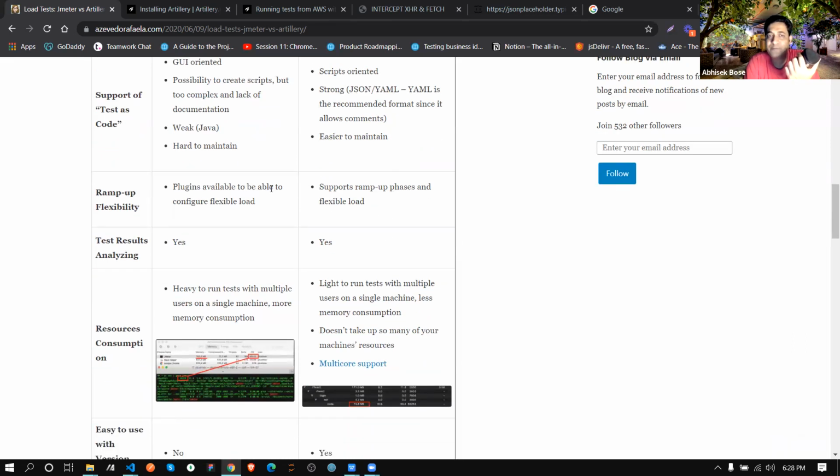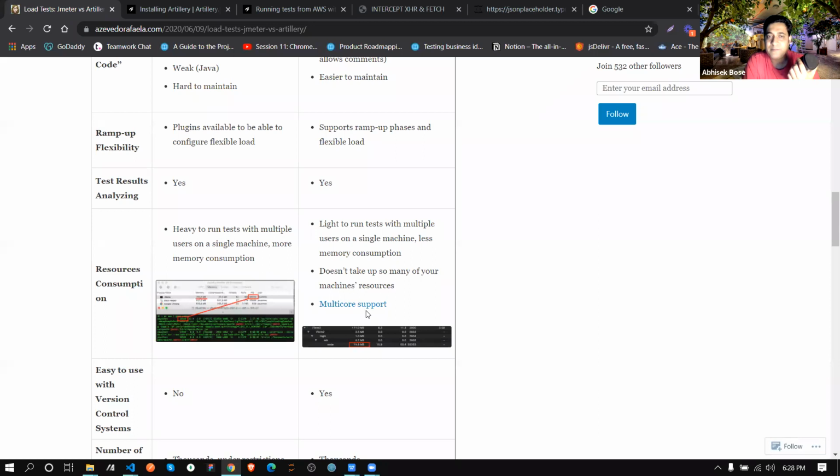Plugins are available to configure flexible load, and it supports ramp up phases. This ramp up phase is another thing that we will check when we code. Multi-core support: if you have multiple cores in your machine or server, it can use multiple cores at the time of testing. So that's why it's fast.